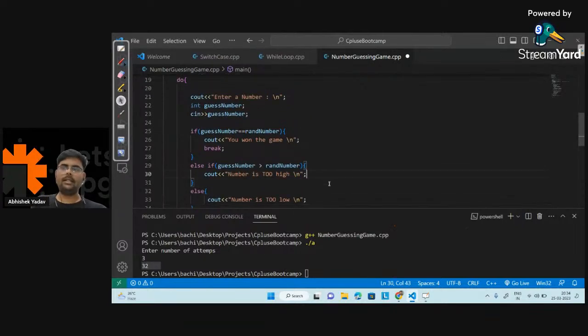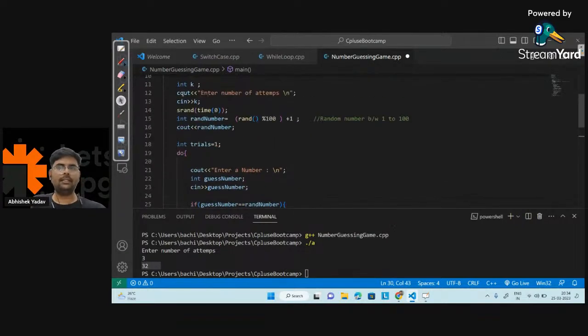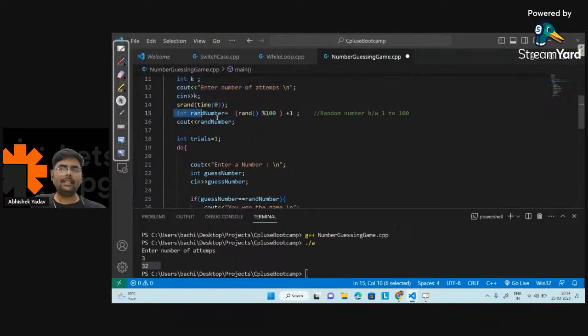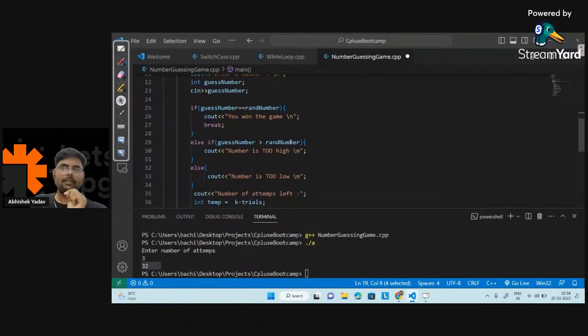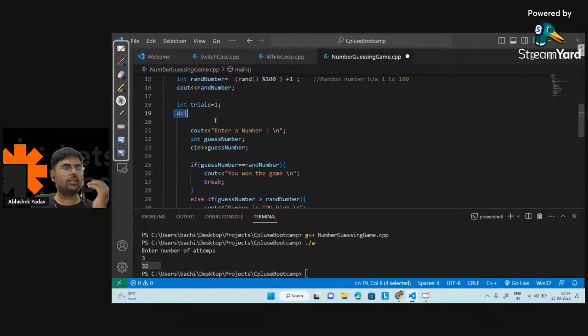This is a simple code where I'm taking k input from the user, and generating a random number between 1 and 100 with the help of the modulo operator. After that, I'm using a do while loop to execute the number guessing game k times. You can use a for loop or a while loop also.